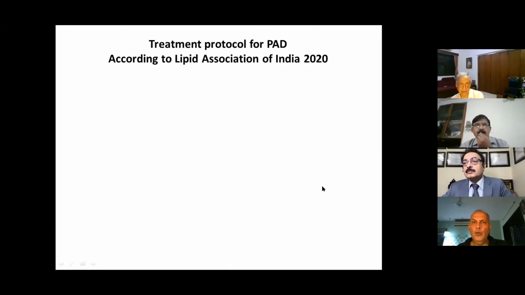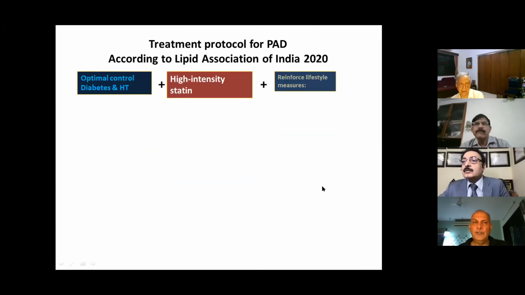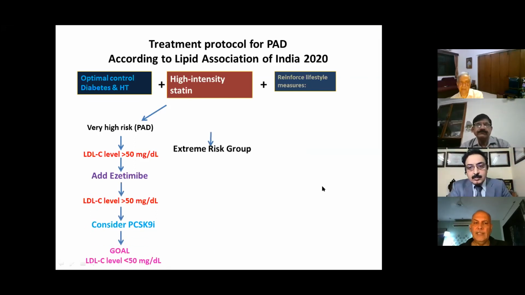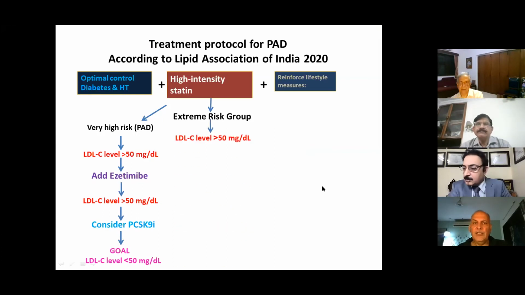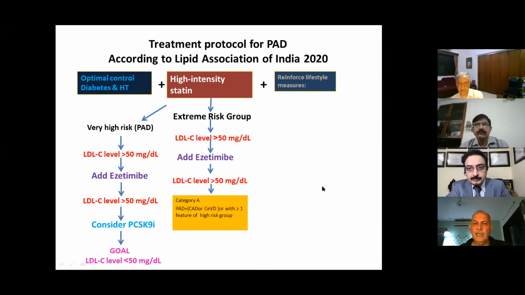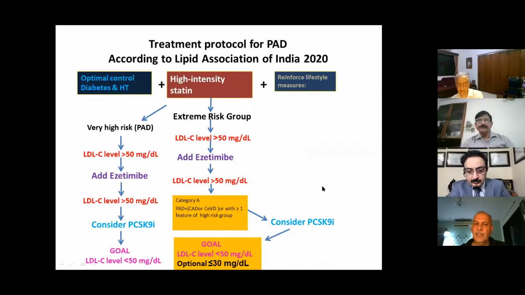Now, how should we treat PAD? You have to control diabetes, hypertension, reinforce lifestyle measures, and give a high-intensity statin. If LDL is still more than 50, add ezetimibe. If it is still more than 50, the goal is less than 50. In the extreme risk group, if the level is more than 50, add ezetimibe. If it is still more than 50, and you have a patient with peripheral artery disease plus coronary artery disease or cerebrovascular disease, or with one or more features of the high risk group, then consider PCSK9. The goal is less than 50, and the optional goal is less than 30.